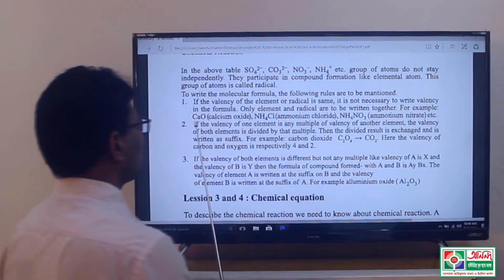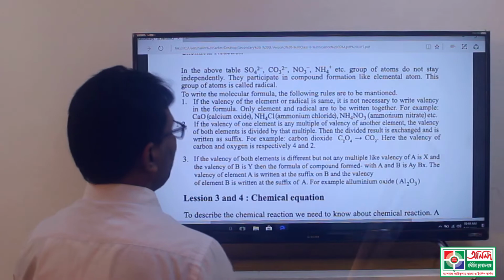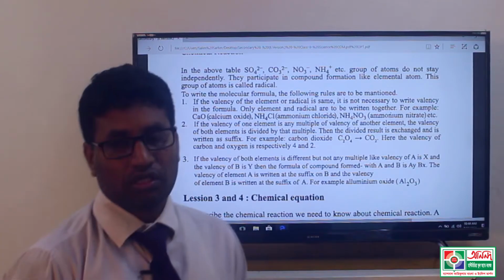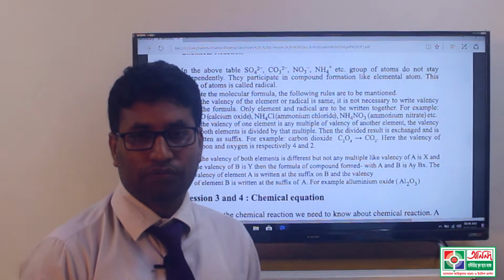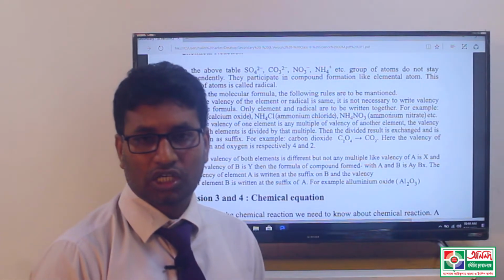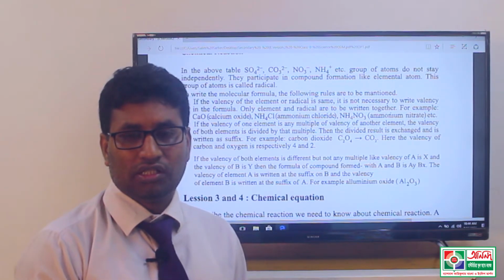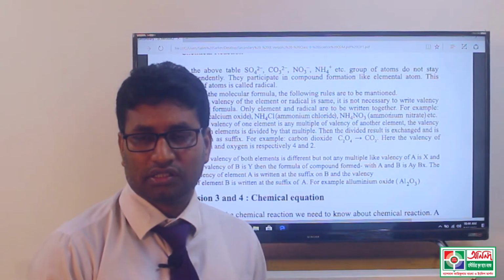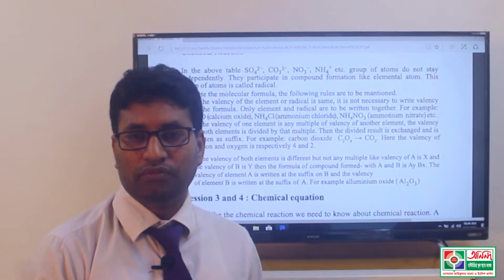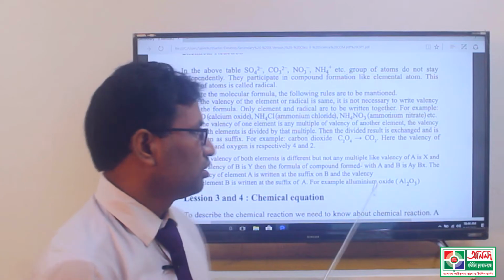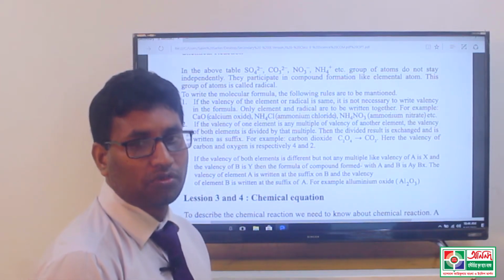For example, calcium oxide, ammonium chloride, ammonium nitrate. When the valency of both elements in a compound is the same, there is no need to write any valency to form the compound. This is the first rule of chemical formula.